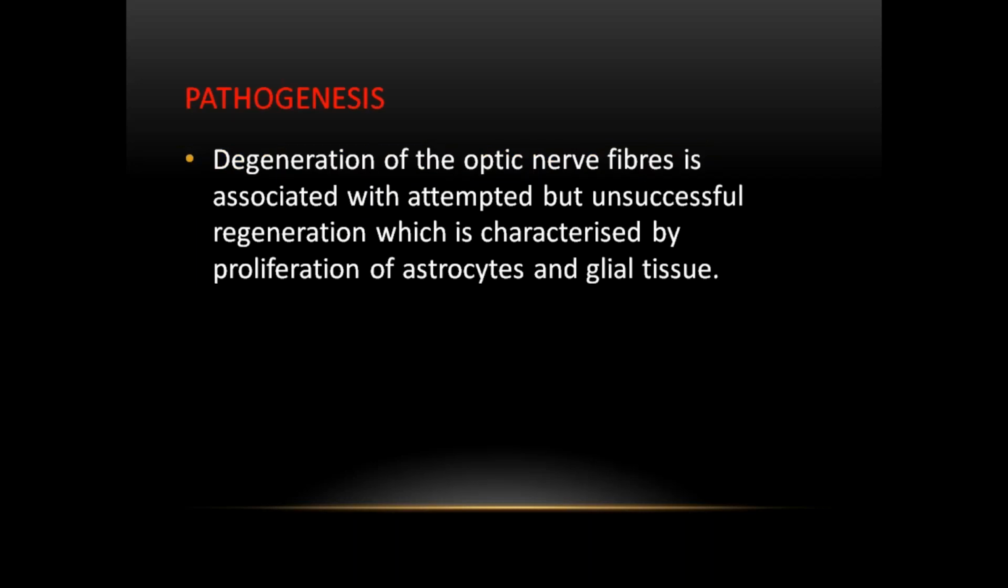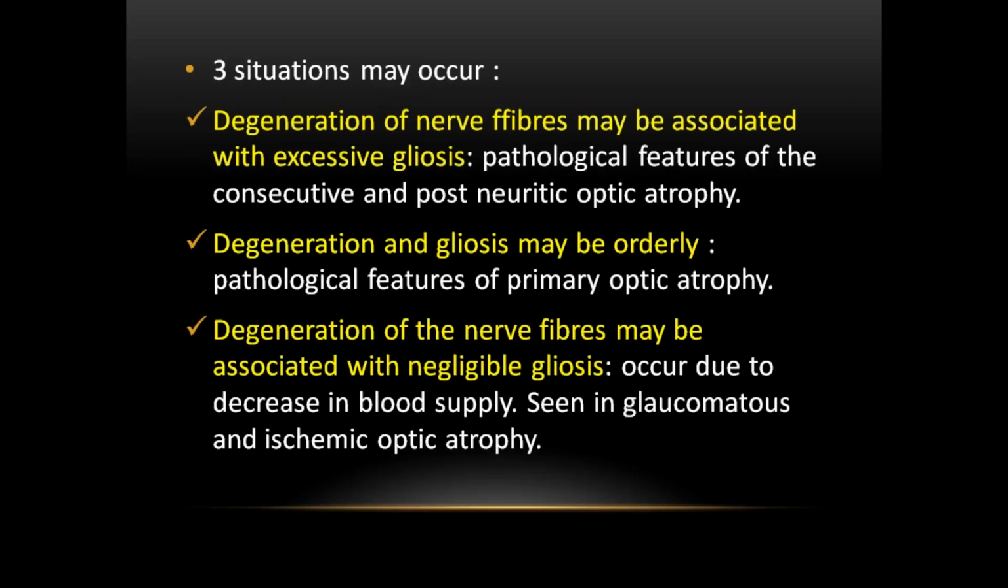Any degeneration of the optic nerve fibers is associated with an unsuccessful attempt at regeneration, which is characterized by proliferation of astrocytes and glial tissue. This is the pathogenesis of optic atrophy. Following degeneration of the optic nerve fibers, there is some attempt at regeneration. This attempt is associated with proliferation of the astrocytes and glial tissue.